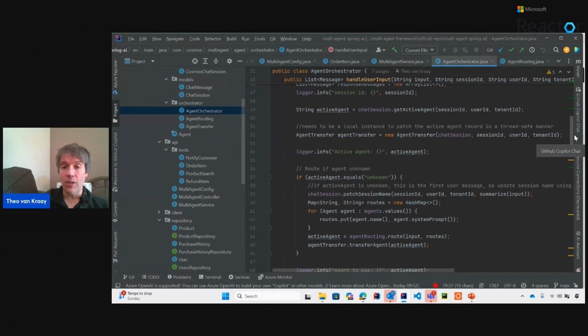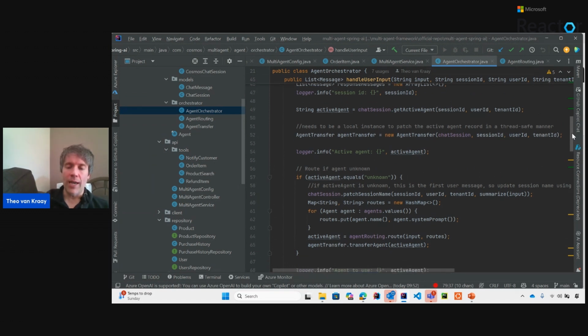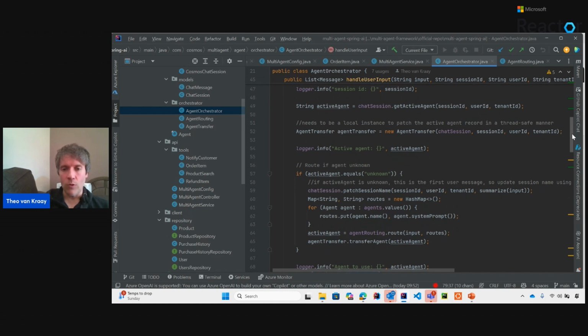But from my point of view, and at least from my observation, when things get complicated and if it's not so clear which agent should be routed to, sometimes that can go wrong and you can get into an infinite loop. So I thought, at least if I know which agent has responded to the last message, I want to deterministically route back to that agent, right? I don't want to rely on the LLM, because everything the LLM does is not deterministic. It's probability based, and it might not be predictable, and it might not be accurate. So I want to control that. So this is a case of where I'm trading off spending extra time writing code.